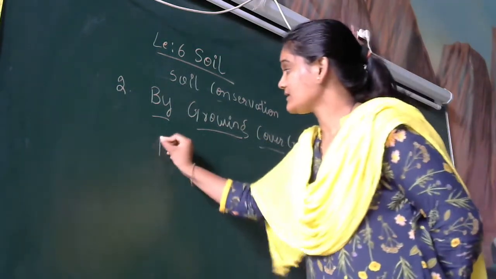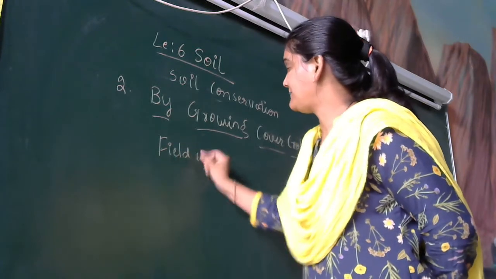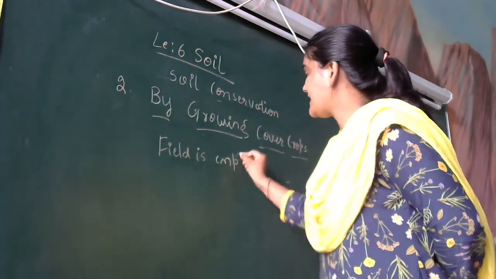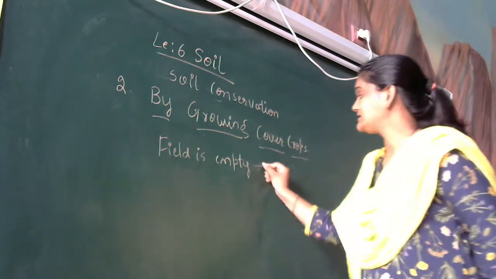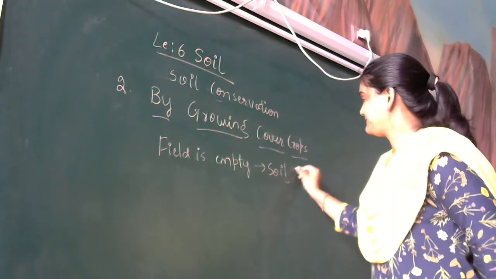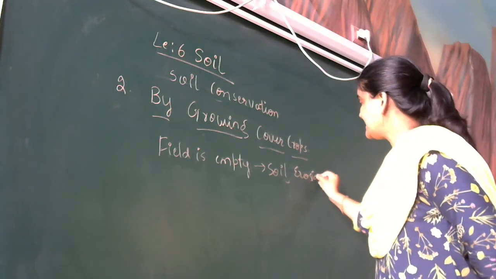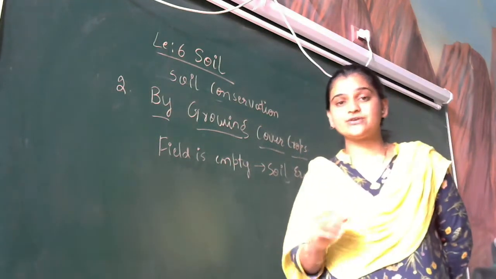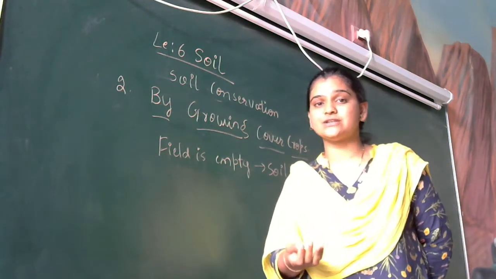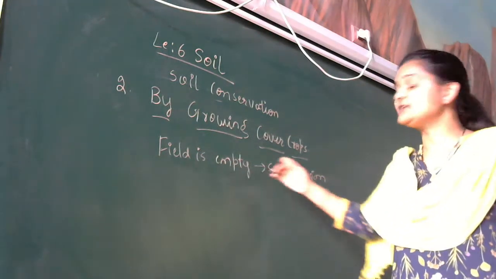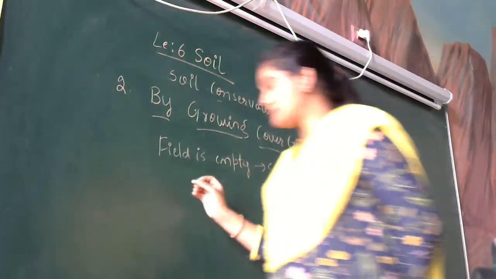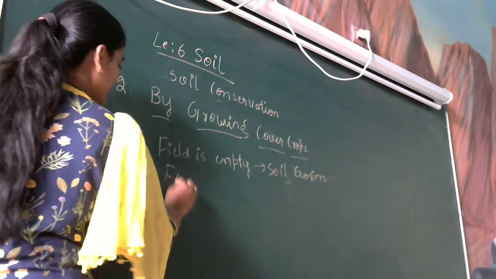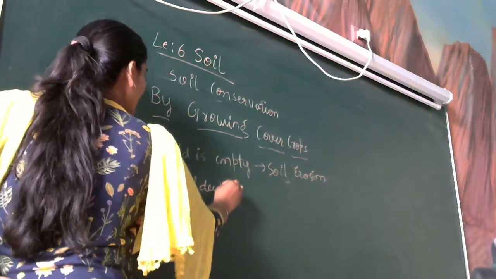When the field is empty, there are no plants, no crops now. So what will happen to the soil? Again, soil erosion takes place. As we have seen, deforestation will increase soil erosion. So when the field is empty, the possibility of soil erosion is more. So in that gap, they grow fodder. Here fodder is our cover crop.